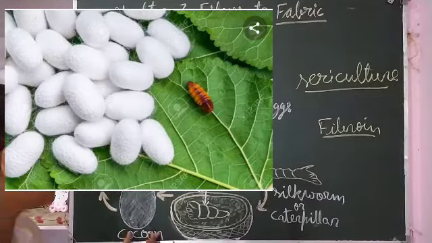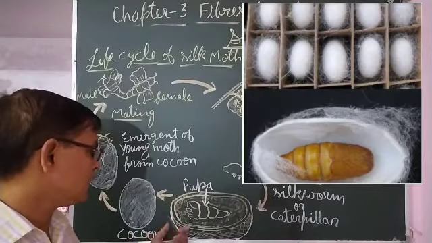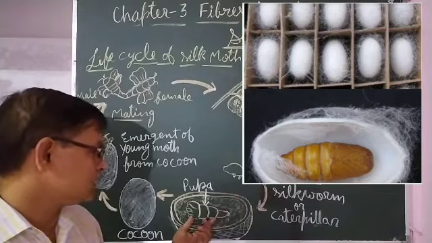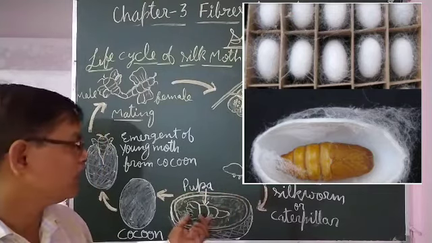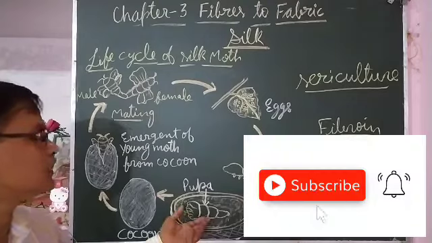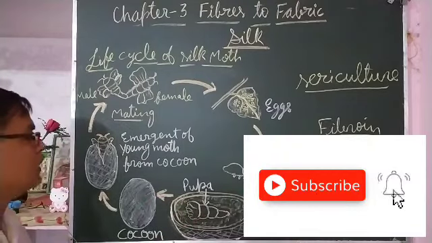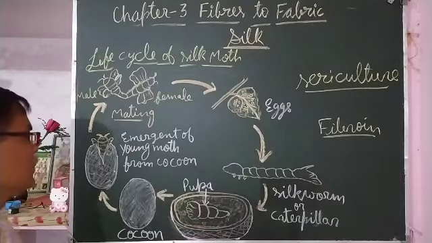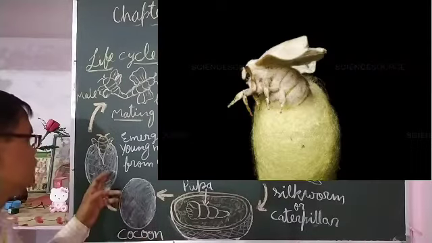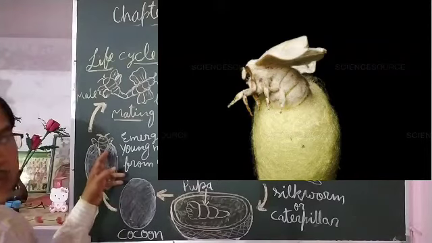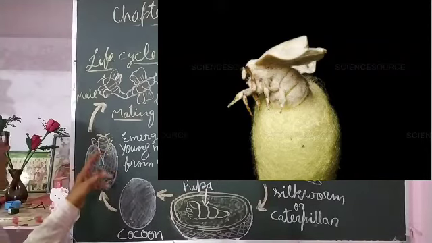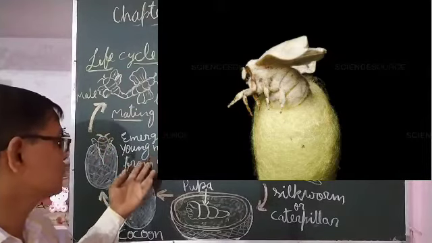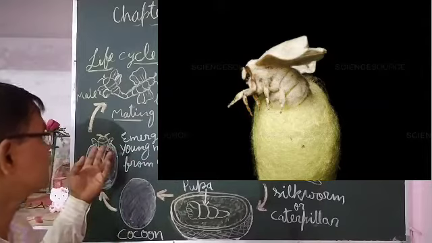Inside the cocoon further growth takes place, and the caterpillar now changes into pupa. Inside the cocoon its further growth takes place, and when it grows completely, it comes out from the cocoon by cutting it at some place, that cuts and opens and it comes out. That is the emergence of the young moth. The young moth comes out from the cocoon.